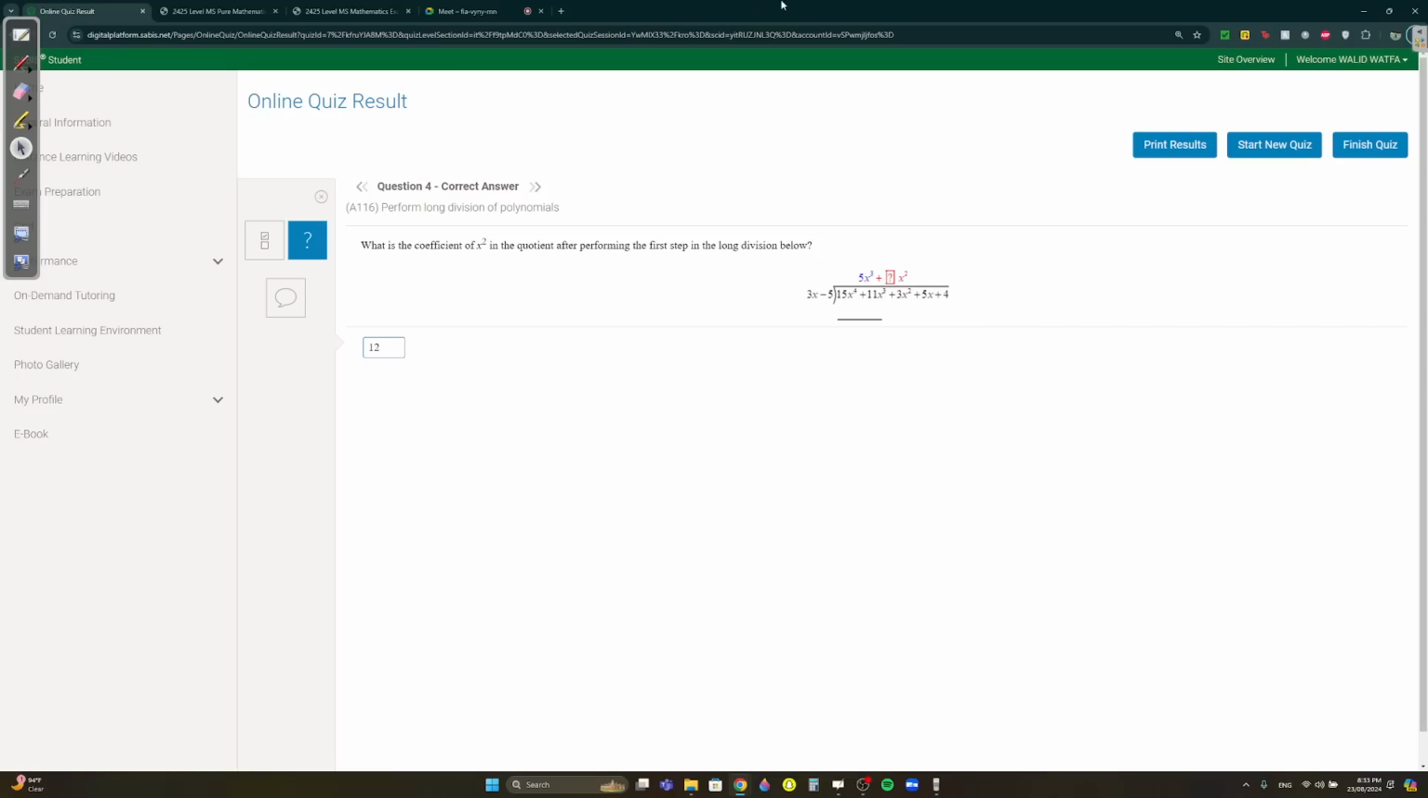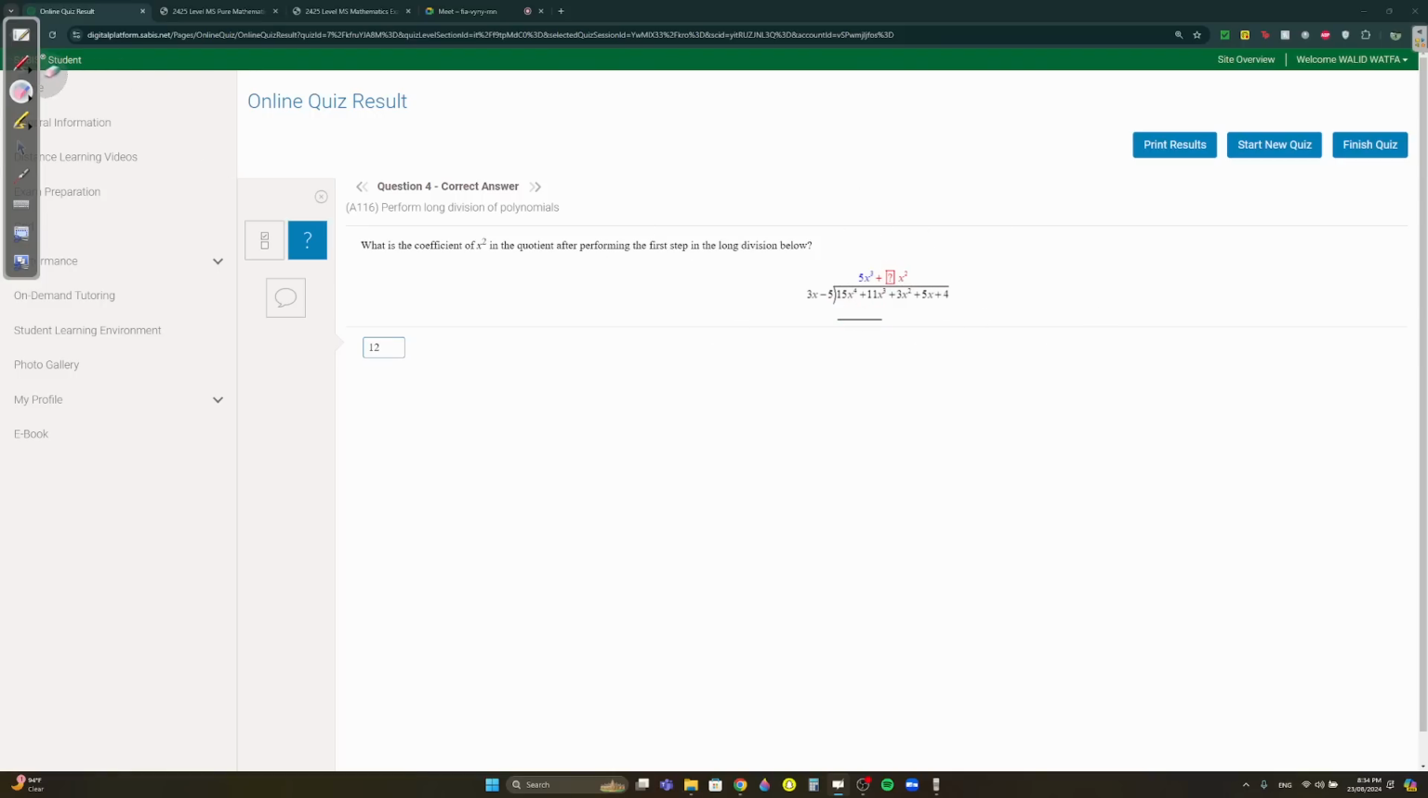Question 4. What is the coefficient of x squared? Just do the long division, guys. You take 3x minus 5. You divide the leading term by the leading term always. So 15 divided by 3 is 5, and then x to the 4 divided by x is x cubed.